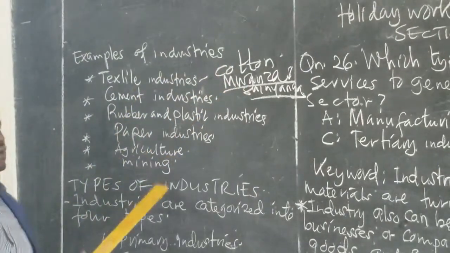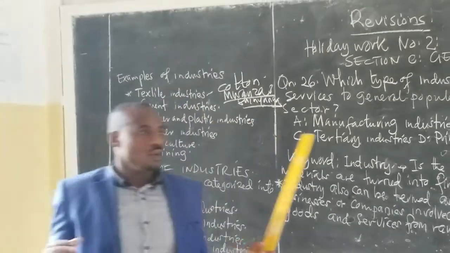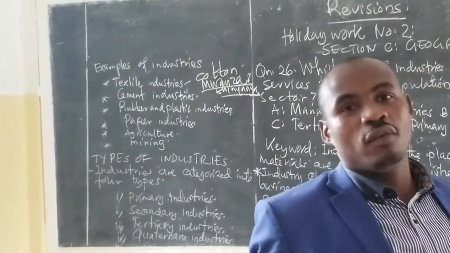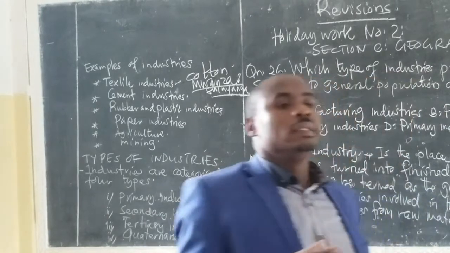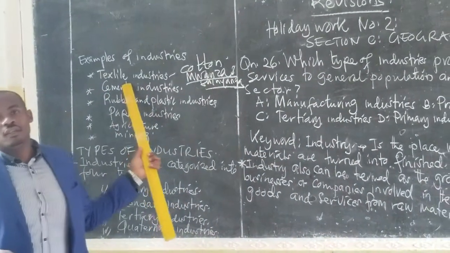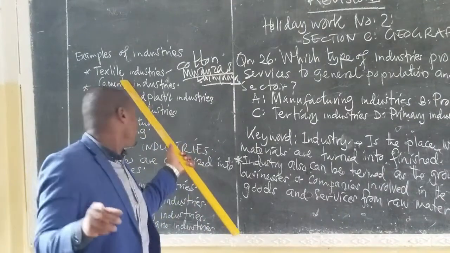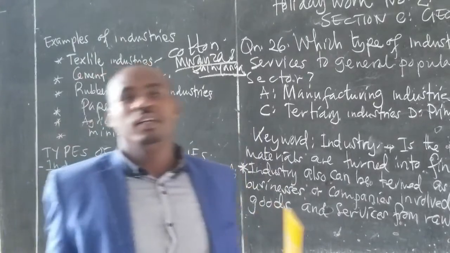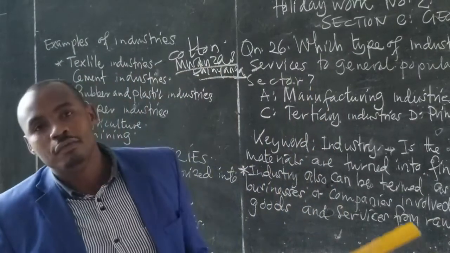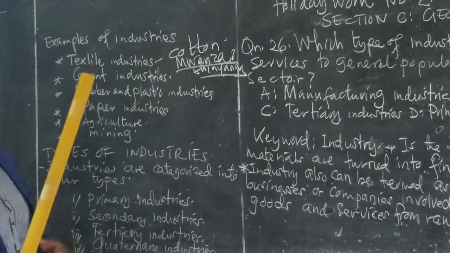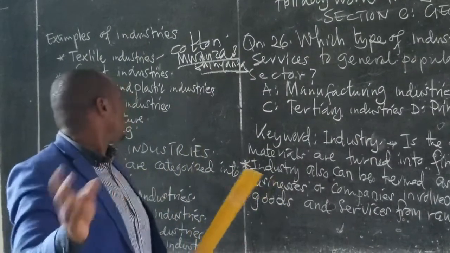So in our country, we have many textile industries. For example, in Dar es Salaam, there is Urafiki industry. In Mwanza, there is Mwatex industry. In Musoma, there is Mutex industry. But also in Morogoro, we have Polytex industry. So these are the textile industries in our country.